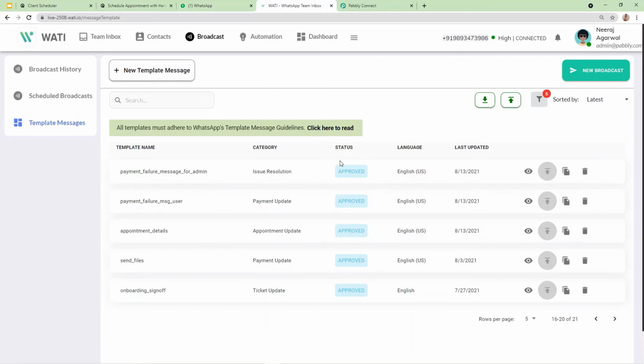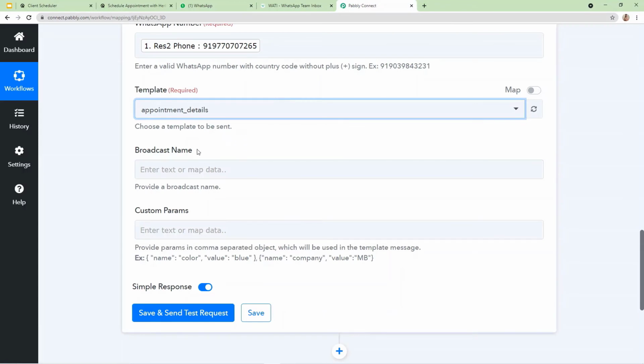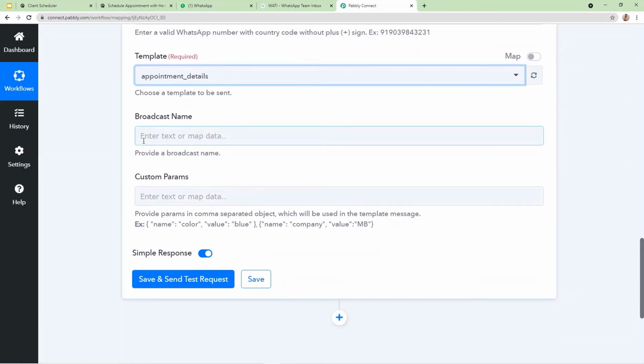The status will be changed from draft to pending. Once they are approved, this is how the status will look like. Approved, and then they are ready to use. So this is how you can see my template is ready, appointment details, so that I am going to use the same. Now the next thing here is broadcast name.